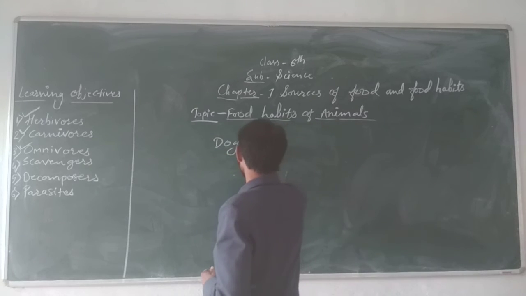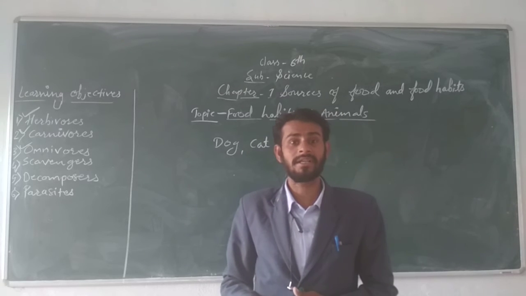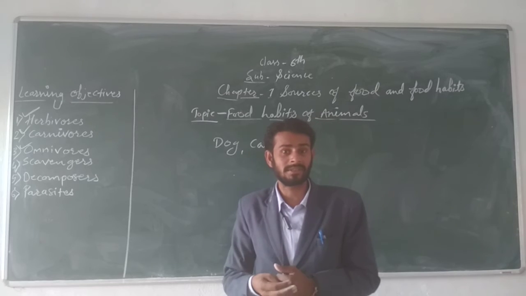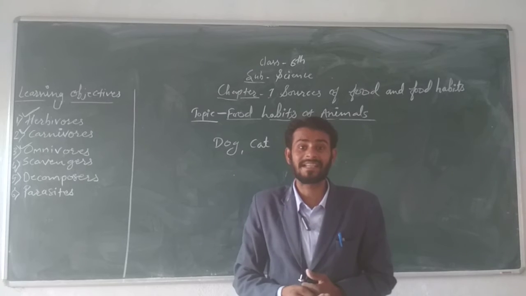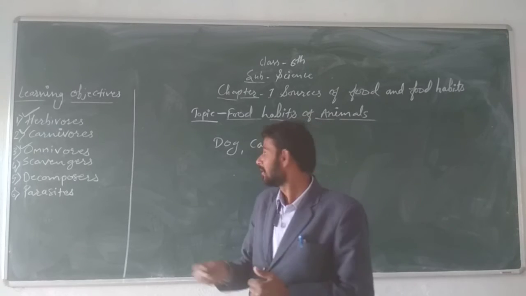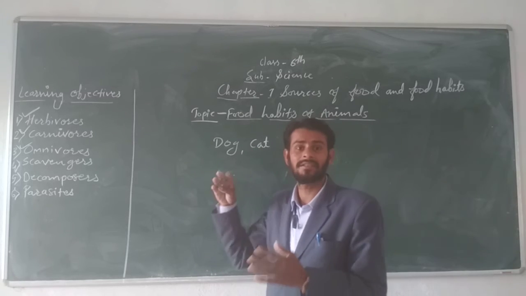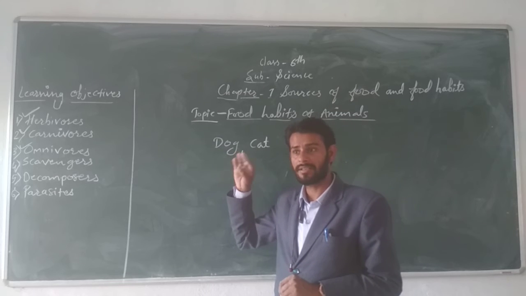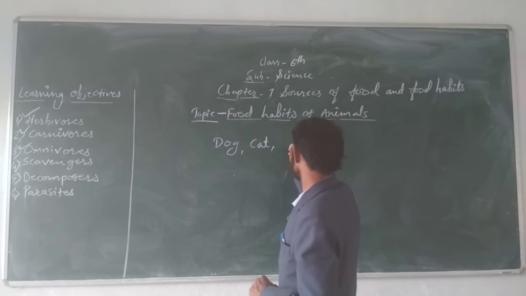Cat. Yes, of course, cat. Cat also eats chapati, bread, etc. Besides this, it also eats the flesh of other animals. It is usual that it hunts rats most of the time. In many stories this is also mentioned, the cat and the rat, right? So cat is also an omnivore animal. Apart from this, humans.